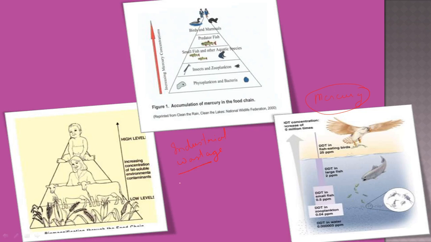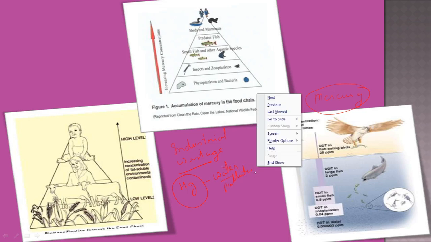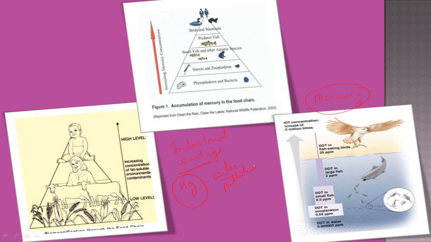These industrial wastes contain mercury. This mercury is finally dissolved and present in the water, which is polluted, and this polluted water, if not treated well, is drained into a river.